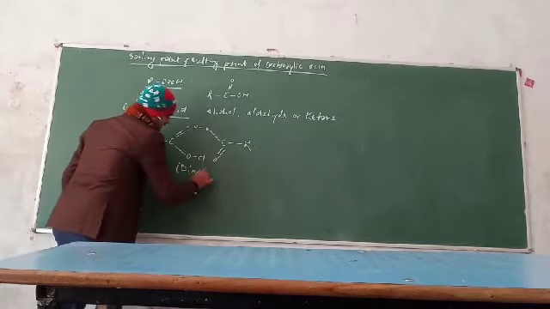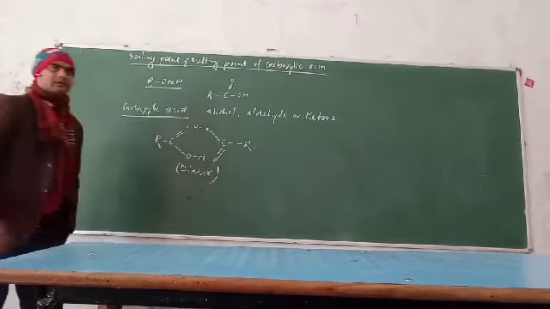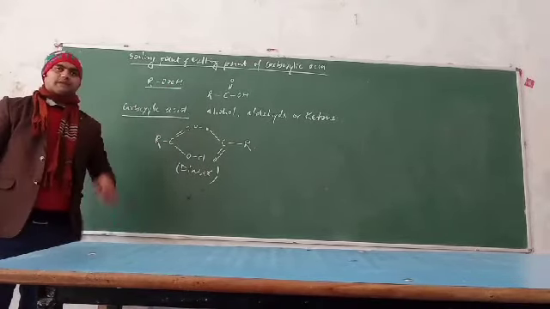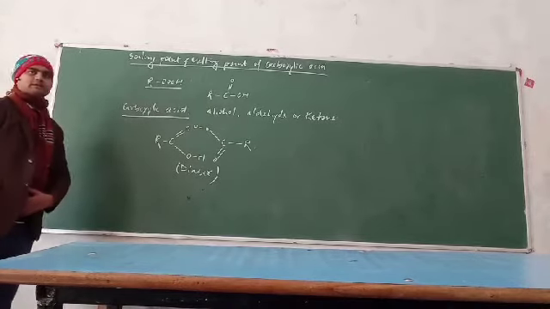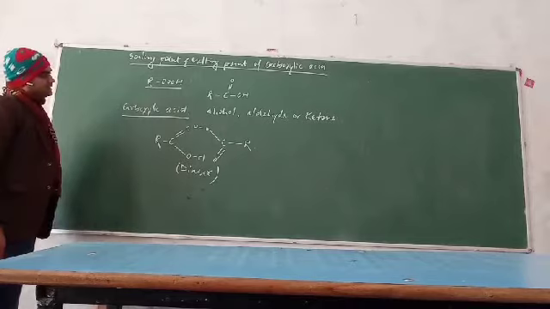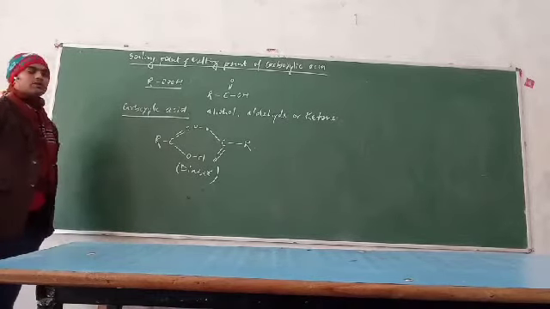Due to the formation of the dimer, the boiling point or the melting point of the carboxylic acid is greater than that of the alcohol, aldehyde or ketone.